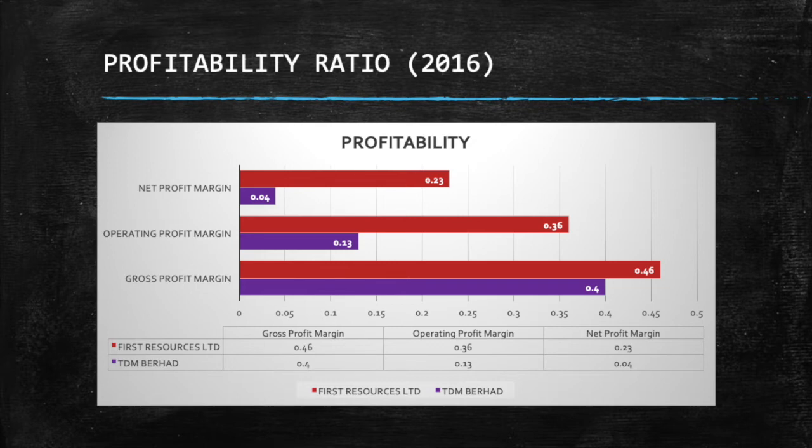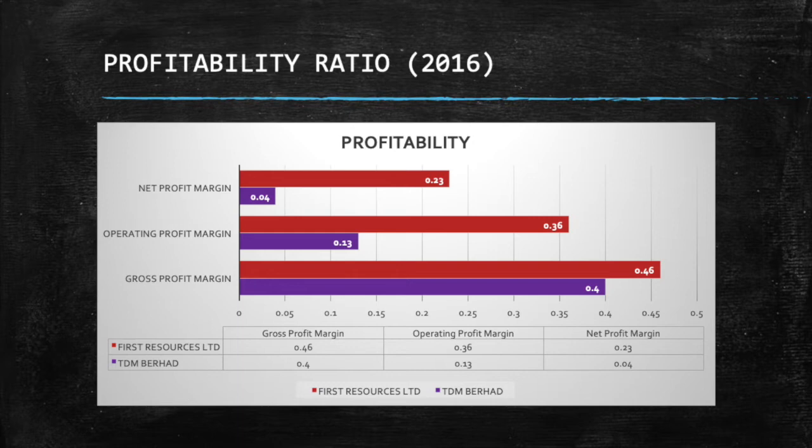Apart from that, the bar chart shows 3 types of profitability ratios, which are gross profit margin, operating profit margin, and net profit margin within 2 companies, TDM Berhad and First Resources Limited in 2016. For TDM Berhad Company, the gross profit margin result indicates that for every 1 ringgit of revenue earned by the firm, it has earned 13 cents of gross profits to cover its operating expenses after providing for its cost of sales. In short, the firm is able to generate 13 cents of gross profits for every 1 ringgit of revenue made by the firm.